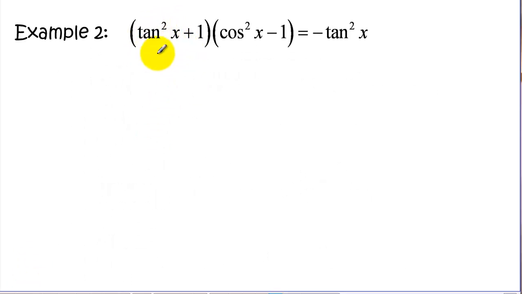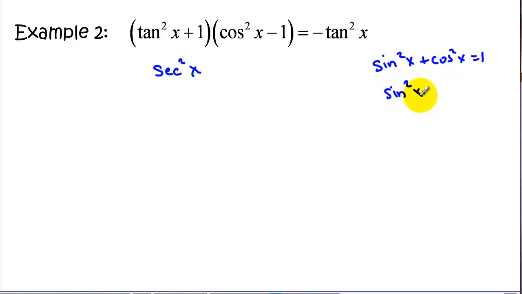Now here we have tangent squared of x plus 1. That is one of the Pythagorean identities, so this is secant squared of x. And here, if we look at the Pythagorean identity and get the sine squared by itself, I've got here 1 minus cosine squared of x.